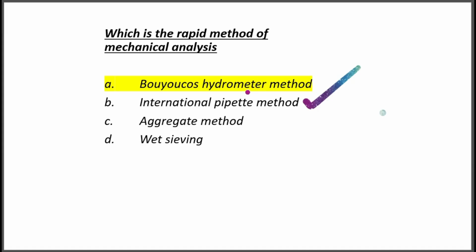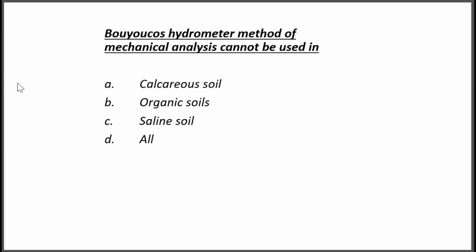The next question, Boyko's hydrometer method of mechanical analysis cannot be used in option A calcareous soil, option B organic soil, option C saline soil, option D all. So here in Boyko's hydrometer method we will use a hydrometer. So in which type of soil is this method not suitable? Option D is the correct answer, all soil. Like in calcareous soil, organic soil, and saline soil, we can't use Boyko's hydrometer method.